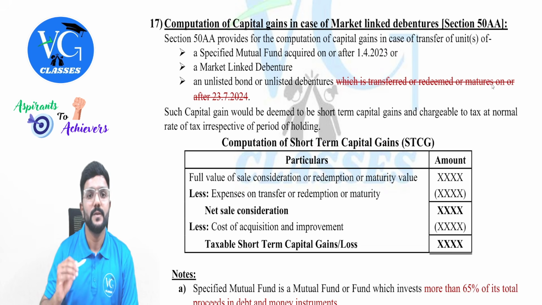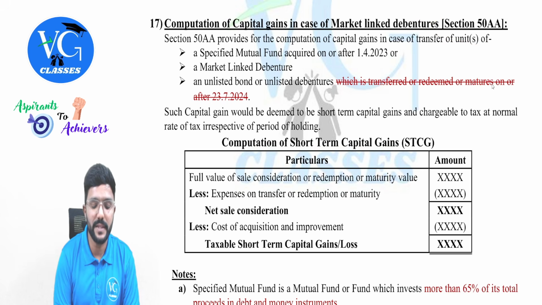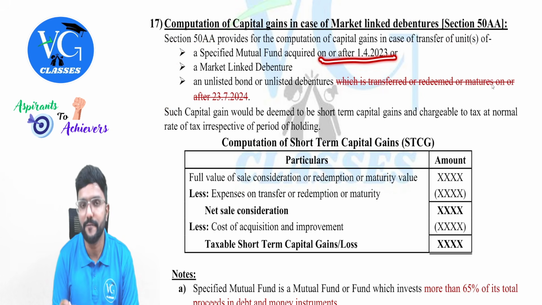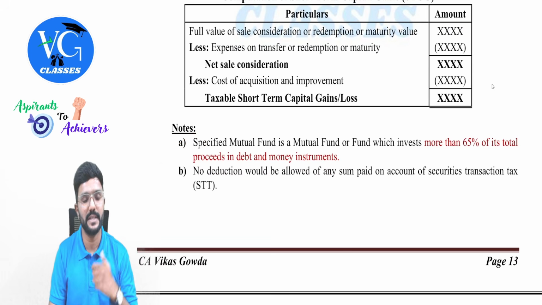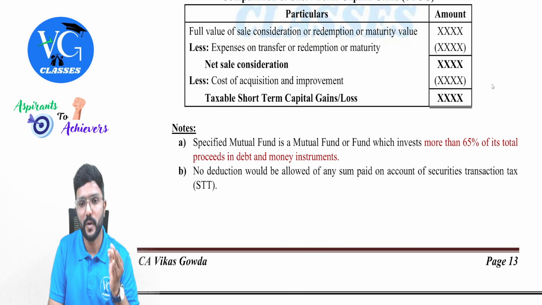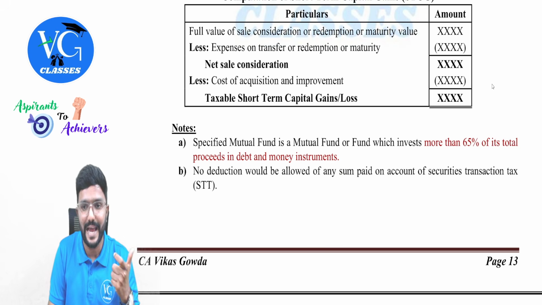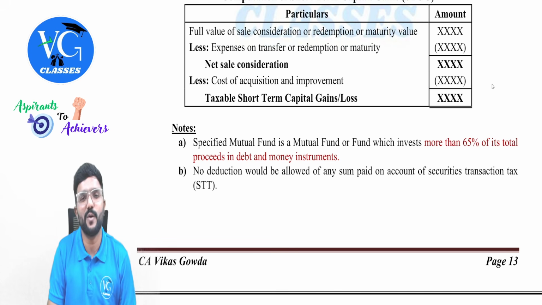Yeah. So computation of capital gains under section 50AA was applicable for three assets. What are those, sir? A specified mutual fund acquired on or after 1st April 2023. And what is a specified mutual fund? There is a small change in it, which I have given in the notes. Specified mutual fund is a mutual fund or a fund which invests more than 65% of its total proceeds in debt and money market instruments. Okay, we can call it debt oriented funds.